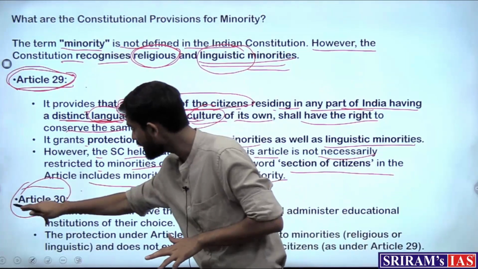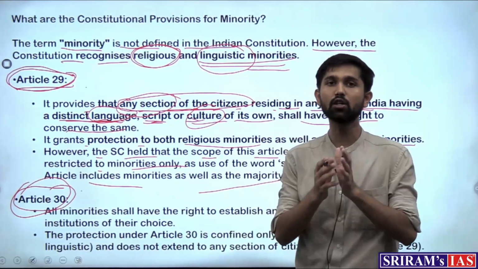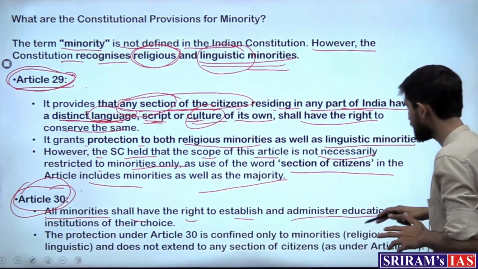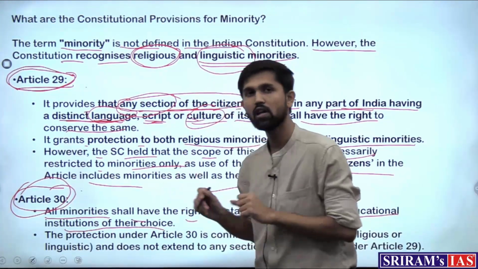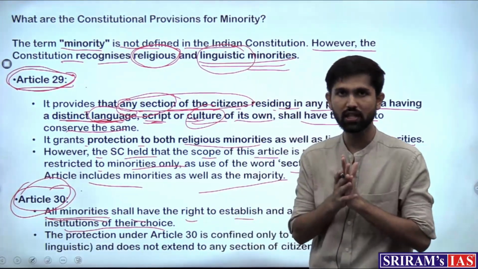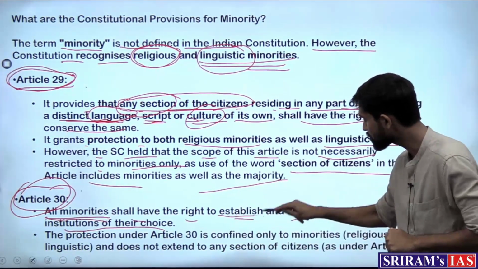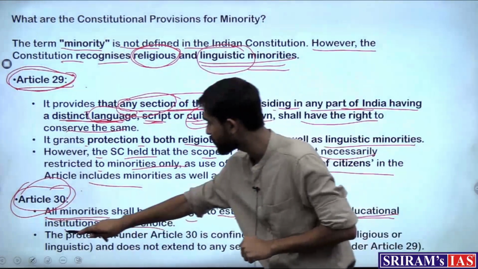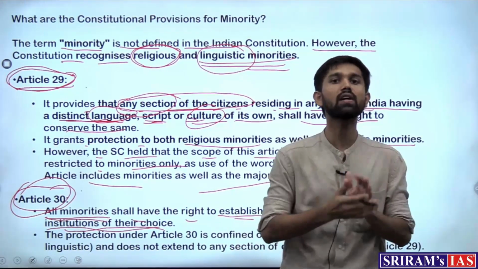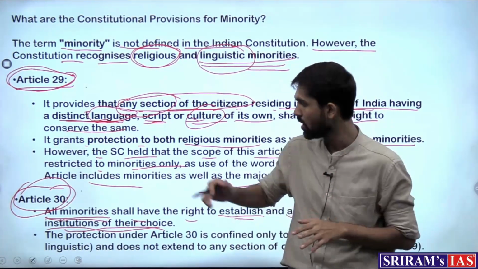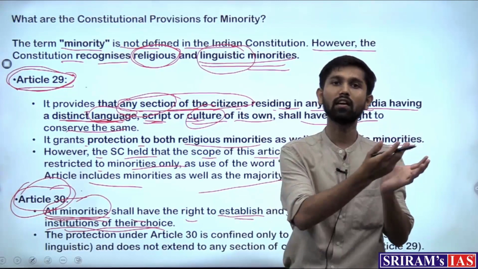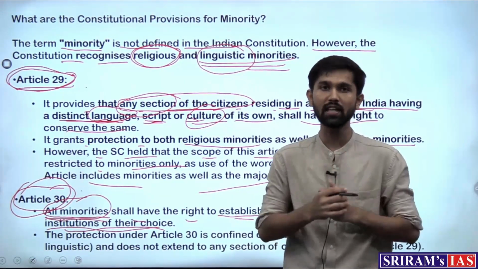And then Article 30 is the specialized right, which says all minorities shall have the right to establish and administer educational institutions of their choice. So this is a very specific right. What kind of a right? All the minorities which exist will have the right to establish and administer educational institutions of their choice. So if there is any minority community wanting to establish and run an educational institution, only the minorities will have that right. That is why we see a lot of religious or other minority institutions for educational purposes.